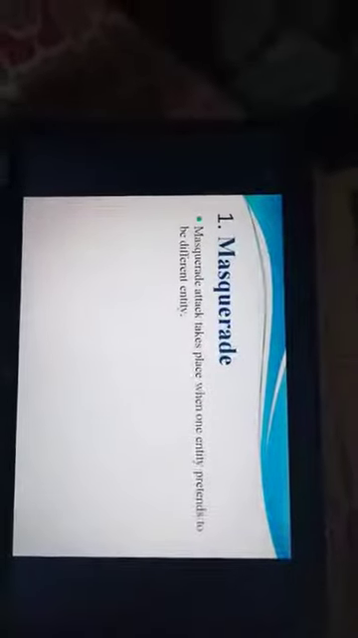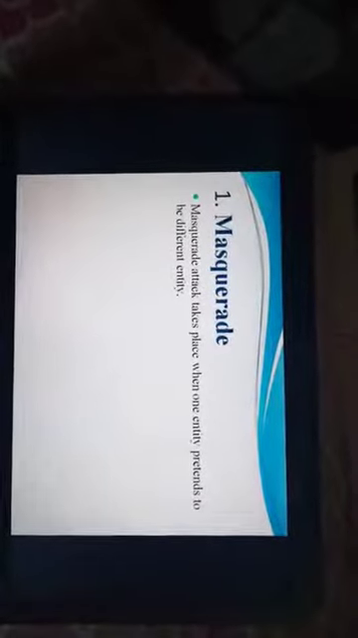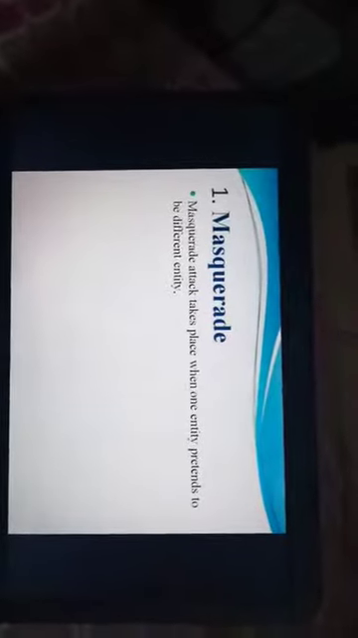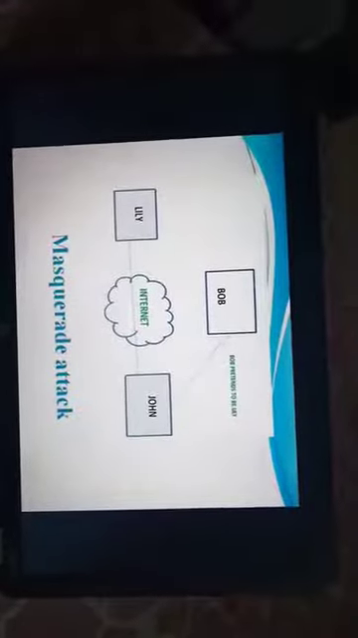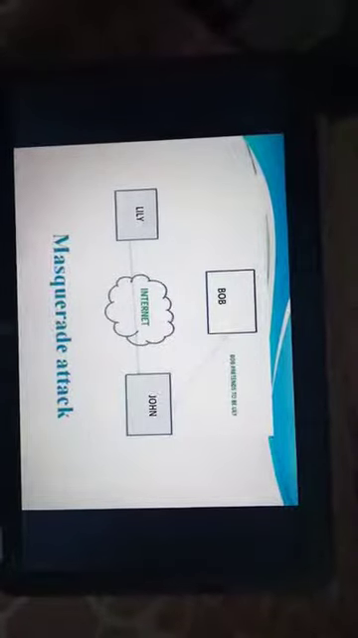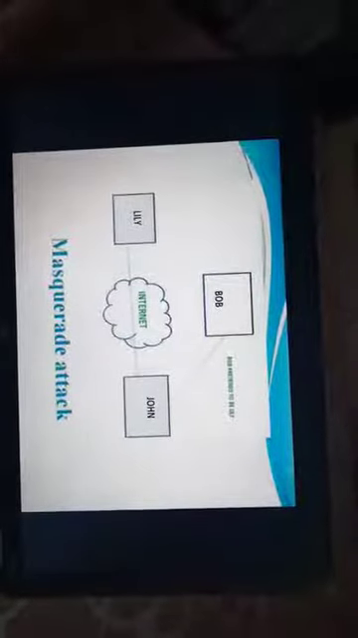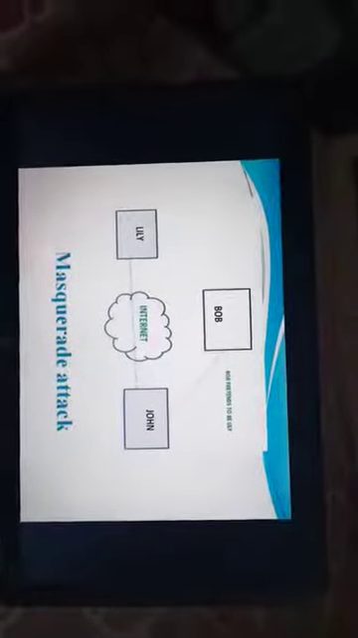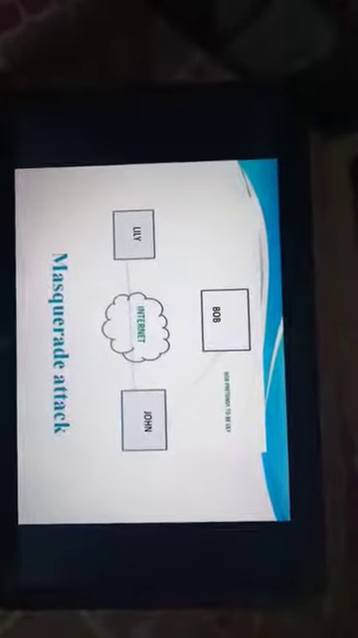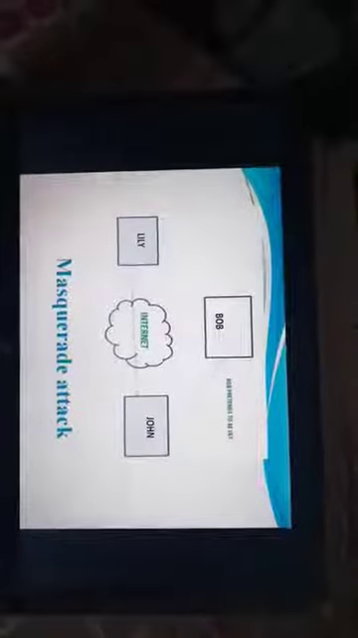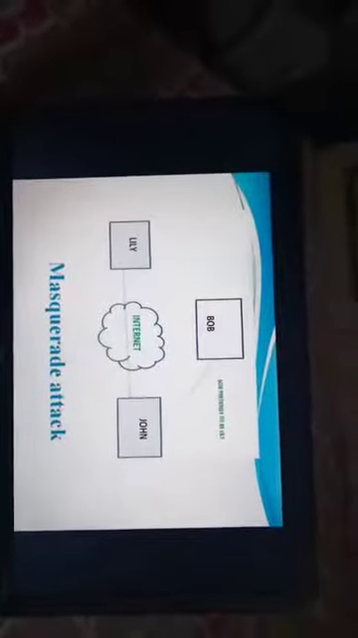Active attacks are classified into the following categories. First attack is masquerade attack. Masquerade attack takes place when one entity pretends to be a different entity. Here Lily and John are talking to each other by internet or other communication entity. Bob the opponent tries to pretend himself to be the original sender, means Bob the attacker sent a message to John pretending himself as Lily.